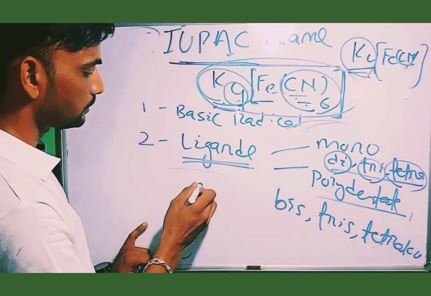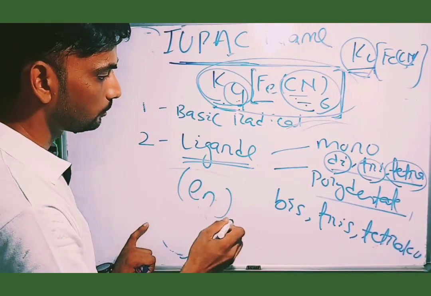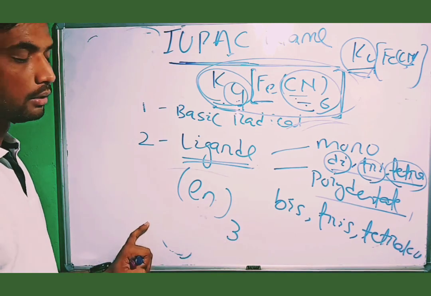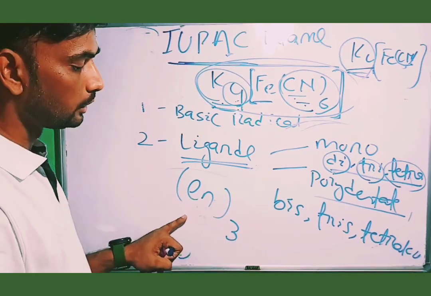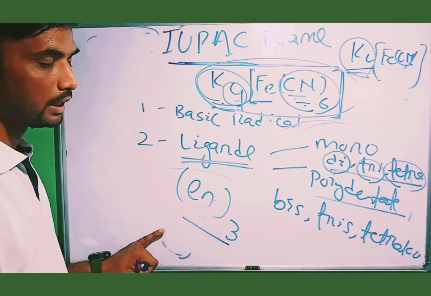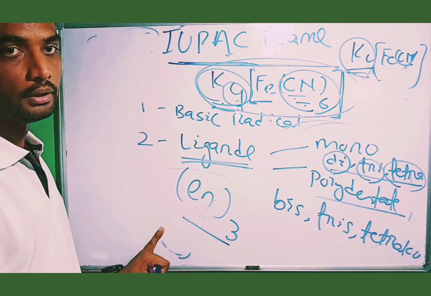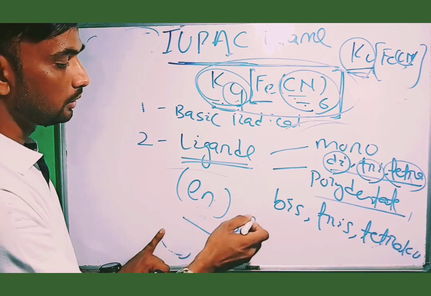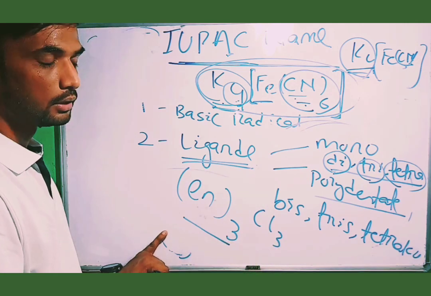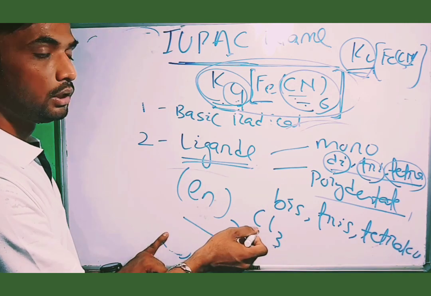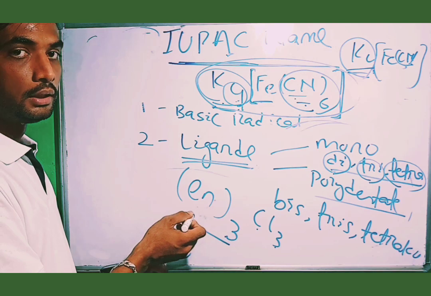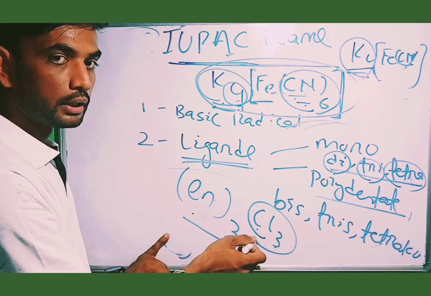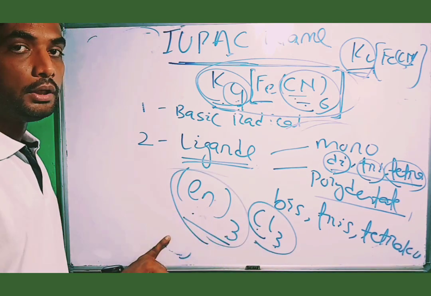That means en is a polydentate ligand. If the complex is written as en whole 3, it is named as tris-ethylenediamine, not tri. If Cl3 is present, then you call it trichlorido, tris-ethylenediamine. This is for the monodentate ligand. This is for the polydentate ligand. Clear?